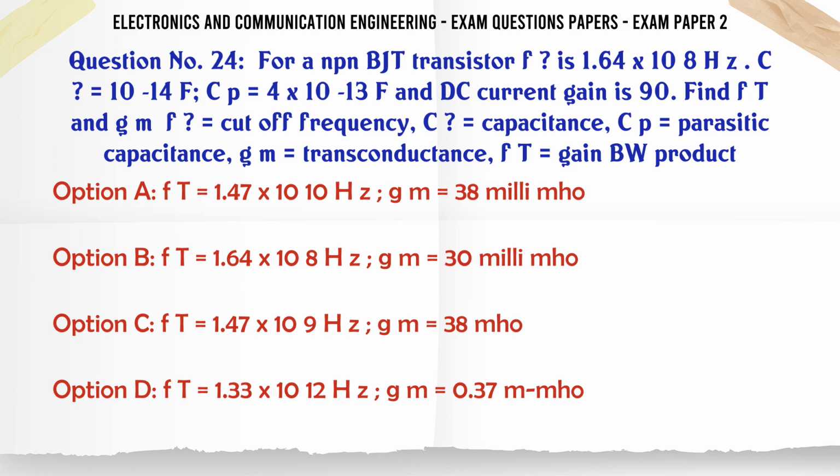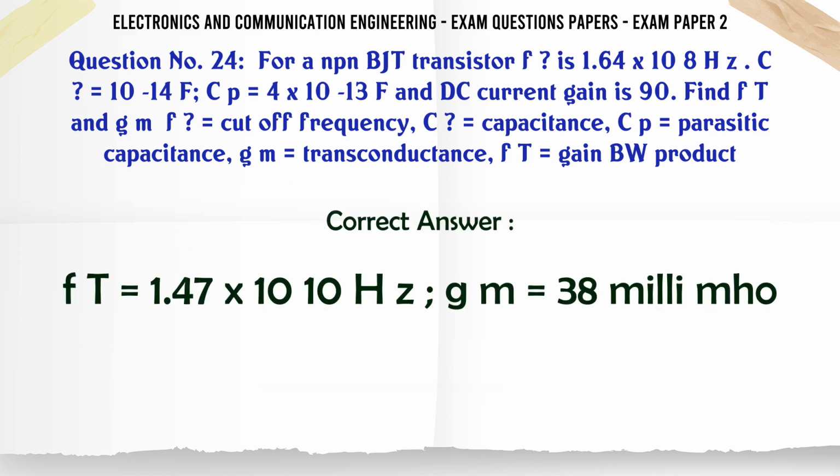Find FT and gm: f cutoff frequency, C capacitance, Cp parasitic capacitance, gm transconductance, FT gain bandwidth product. A: FT 1.47 x 10^10 Hz, gm 38 mA/V. B: FT 1.64 x 10^8 Hz, gm 30 mA/V. C: FT 1.47 x 10^9 Hz, gm 38 mA/V. D: FT 1.33 x 10^12 Hz, gm 0.37 mA/V. The correct answer is FT 1.47 x 10^10 Hz, gm 38 mA/V.